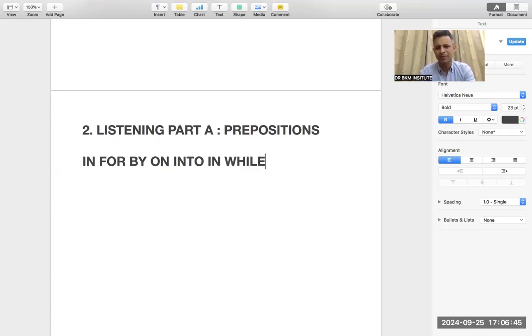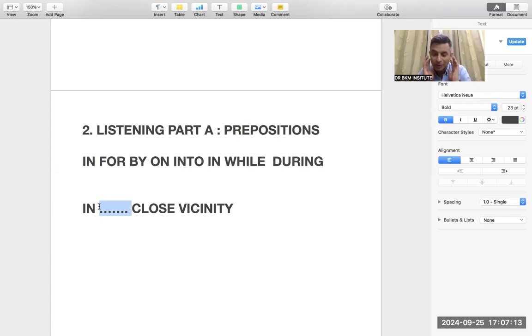Sometimes while is not a preposition, but words like this: while, during. Listen to these words carefully, even in reading, even in listening, especially if any blank is given, like in dash close vicinity. Then we should listen to these two words very carefully, in and close, because the answer would be in between that. Whenever they would be speaking this answer, you should be able to listen for this word in, and then the answer